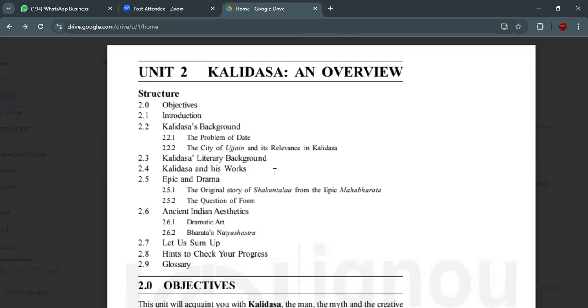This is all about Kalidasa's Abhijnana Shakuntalam. Okay, that is enough for today. So what you need to do is just